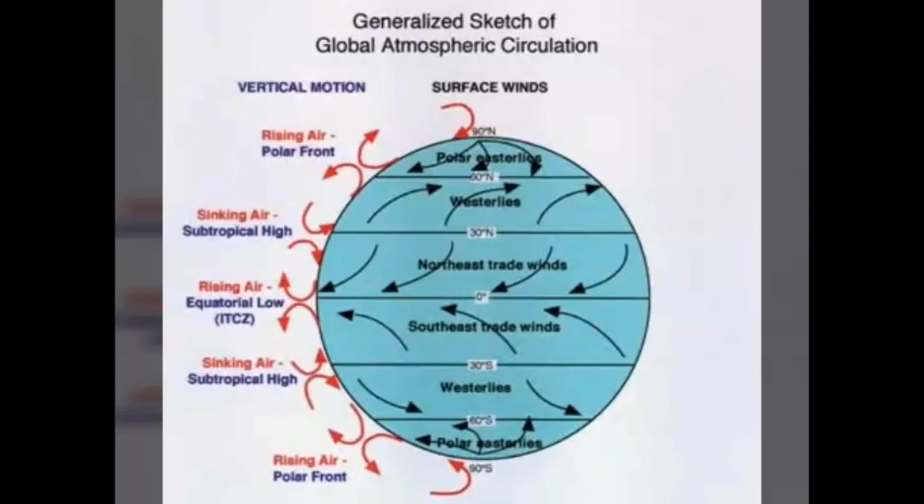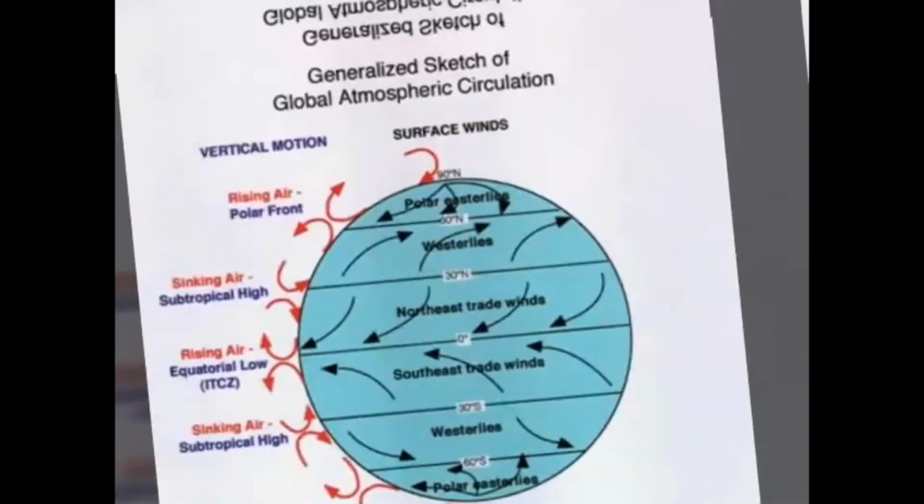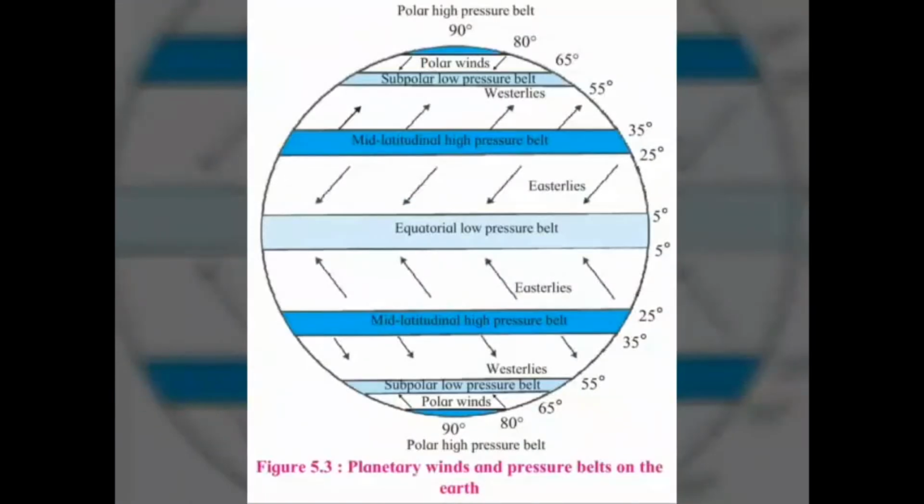In both the hemispheres, winds blow from the mid-latitudinal high pressure belt to the subpolar low pressure belt, situated near 60 degree parallel. Their original direction changes due to rotation of the earth. In the southern hemisphere, these winds blow from the northwest to the southeast, and in the northern hemisphere they blow from the southwest to the northeast. These winds are called westerlies.